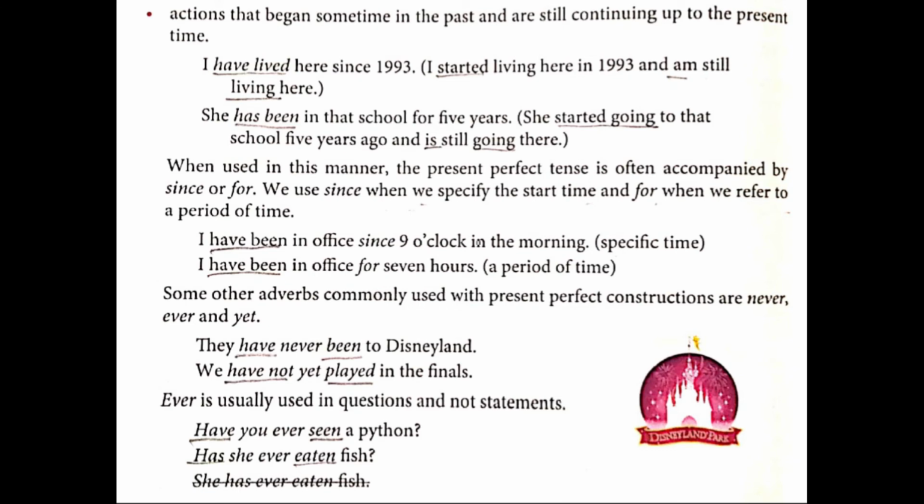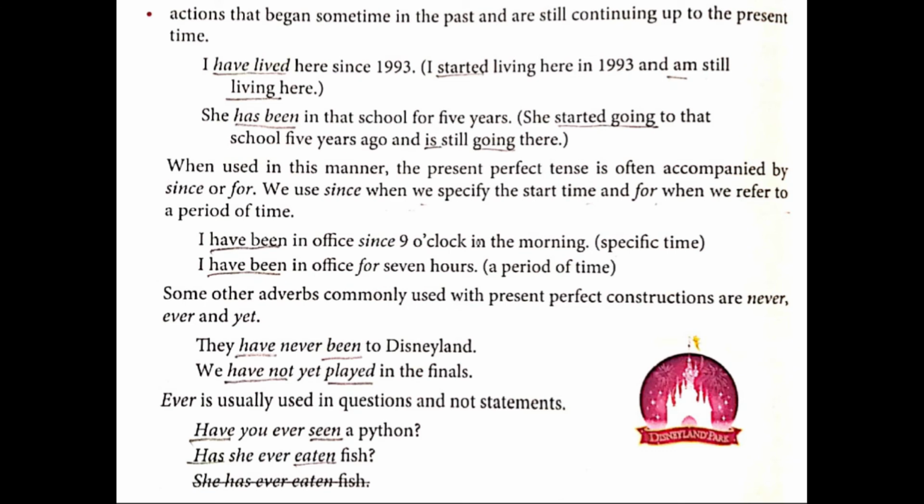In this particular case, what is the rule they are saying? Once again I am repeating the rule: an action that begins sometime in the past and is still continuing up to the present. She has not finished yet, she is still going there right now. So underline "is going" and underline "started going". That was 5 years ago, so the continuous tense comes there.